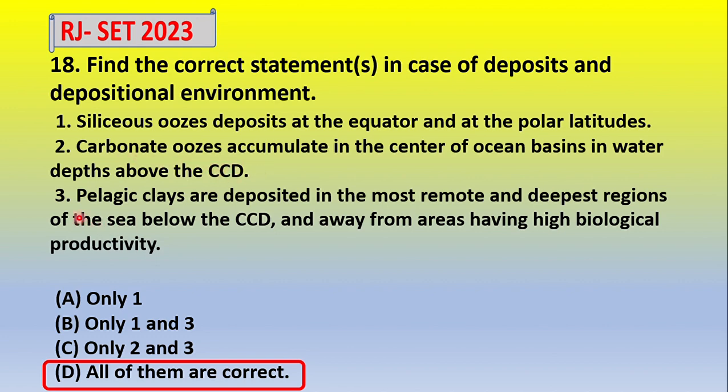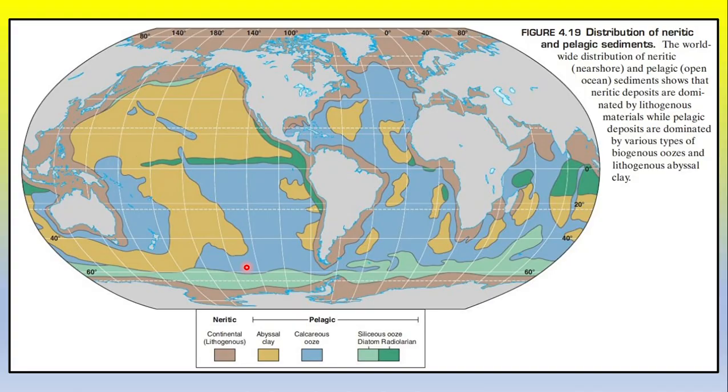Then pelagic clay deposits in the deepest region of the ocean, because this is clay. Clay can travel long distances due to low energy and is deposited on the ocean floor below the CCD, away from the area having high biological productivity. So let's discuss through the map. This is the world map and distribution of the abyssal clay, calcareous ooze, and siliceous ooze.